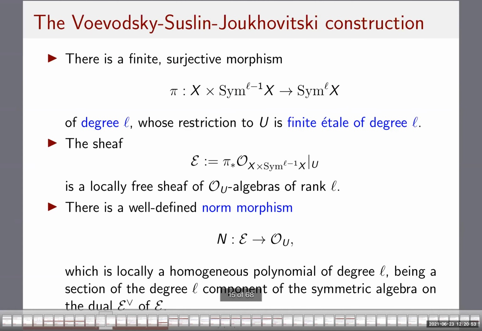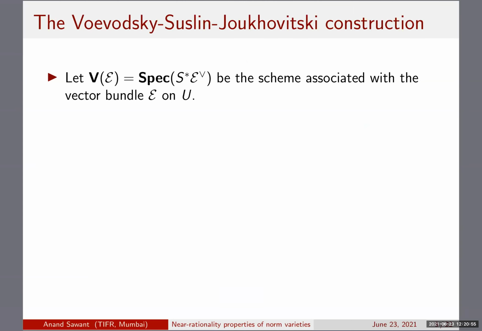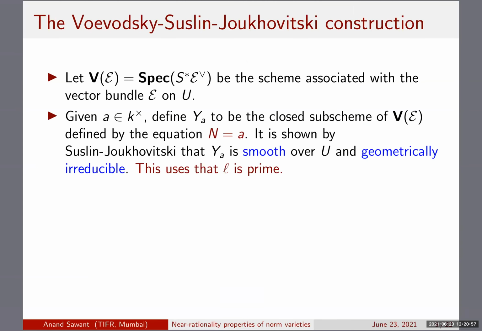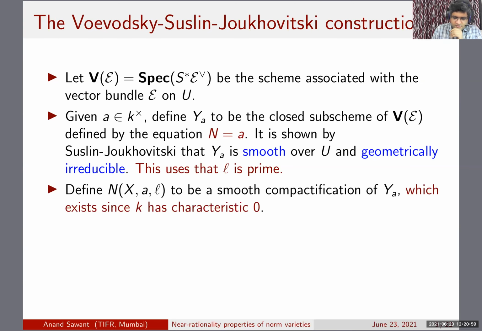So you just don't have the object without it. So here, this is a compactification of the norm hypersurface, and it has to be smooth.